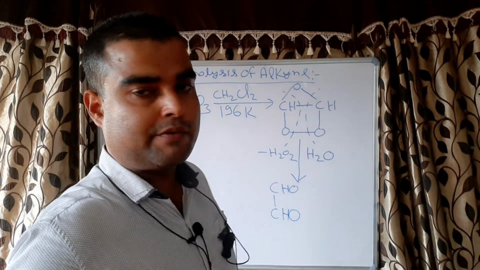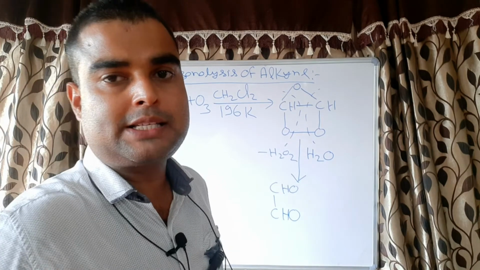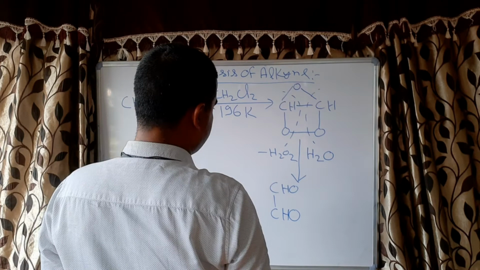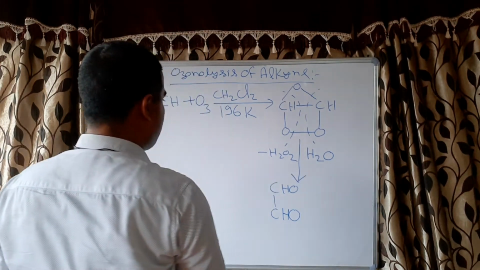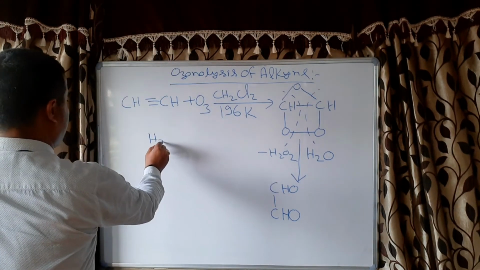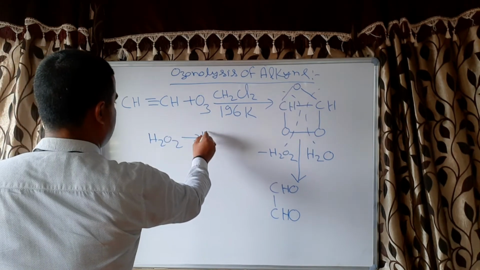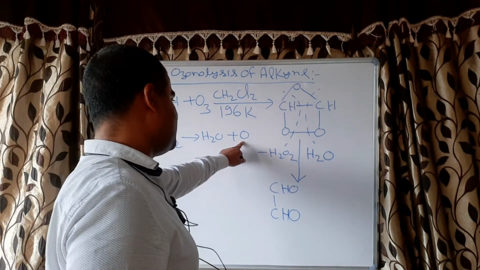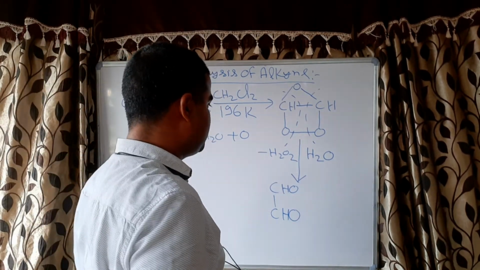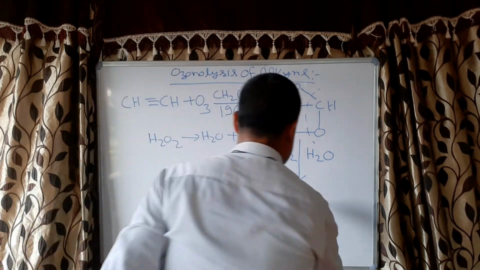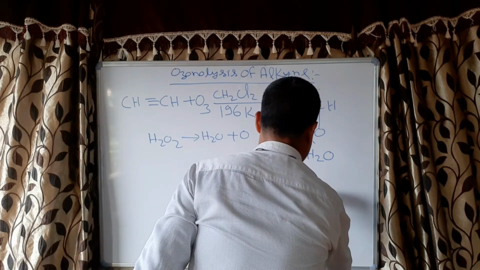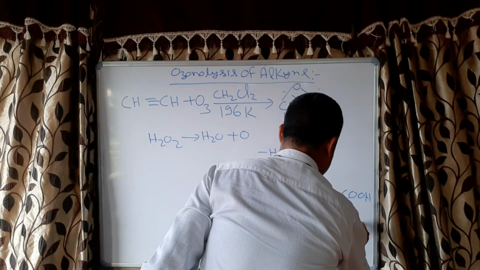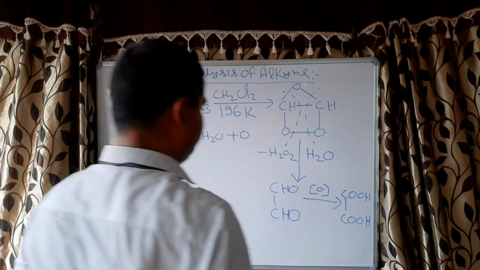Then you will ask, sir, what is the difference in reductive ozonolysis and oxidative ozonolysis? The difference is this H2O2 which is formed, that is made up of H2O plus O. This atomic oxygen again reacts with this product and it will convert it into oxalic acid.